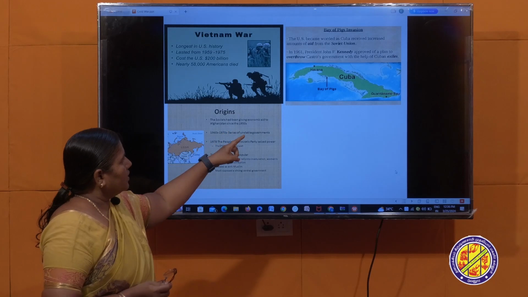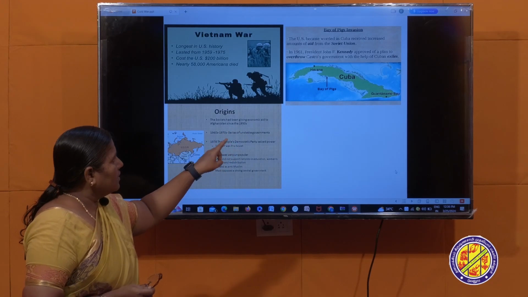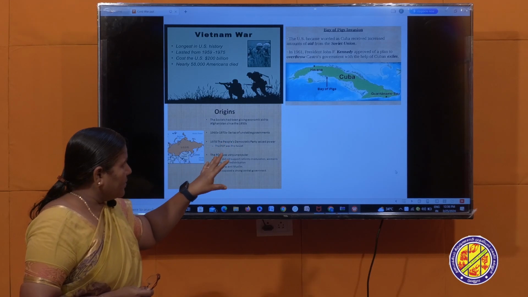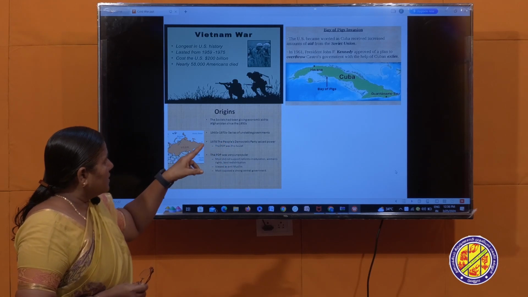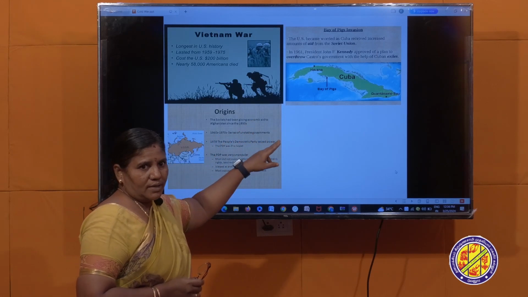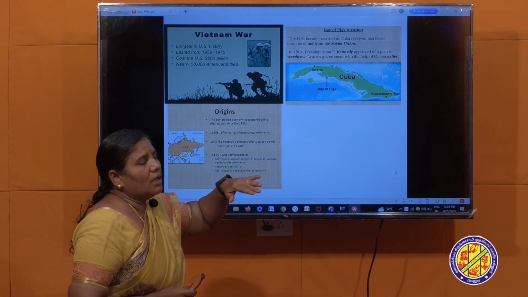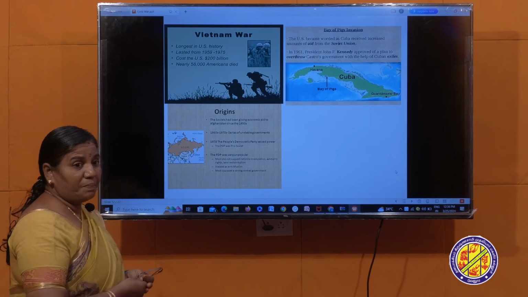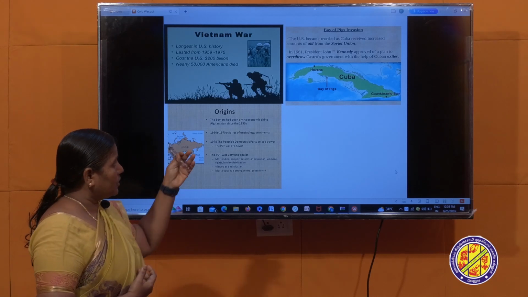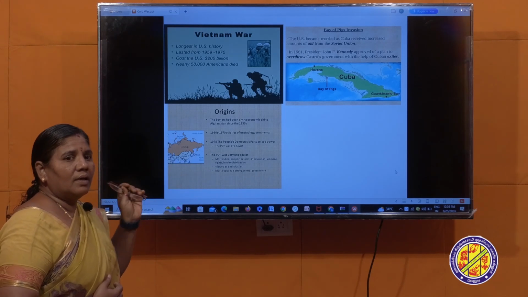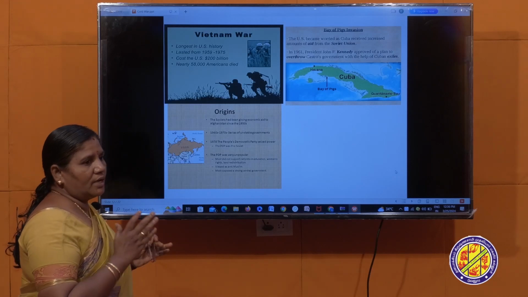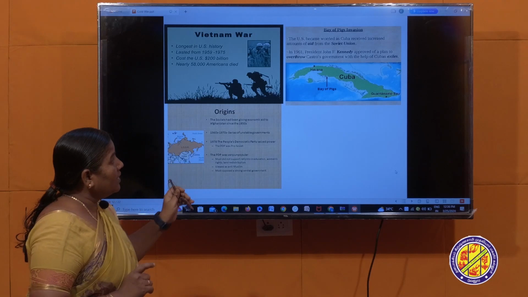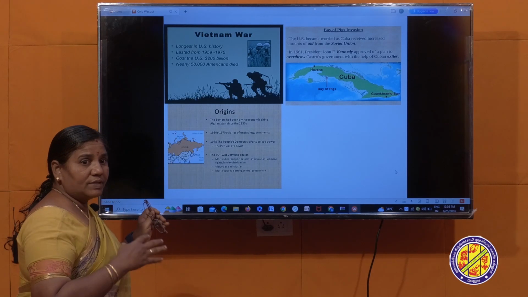And also Cuba is one of the important islands. This island was used by USA economically and also militarily, and Fidel Castro was the ruler at that time. He was supported by USSR, and when they gave ballistic missiles and other military help to Cuba, this was not liked by Americans. They wanted to prevent Russian influence in Cuba. That is the main reason the Cuban crisis happened. It also could have led to the breakout of a third war.